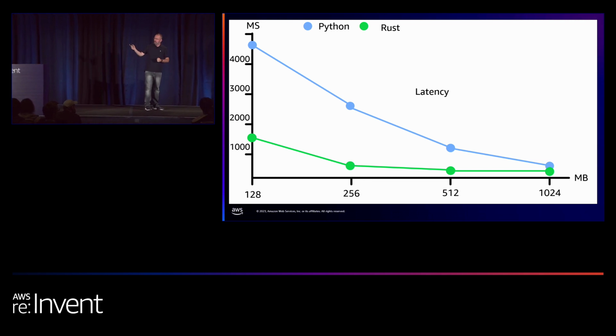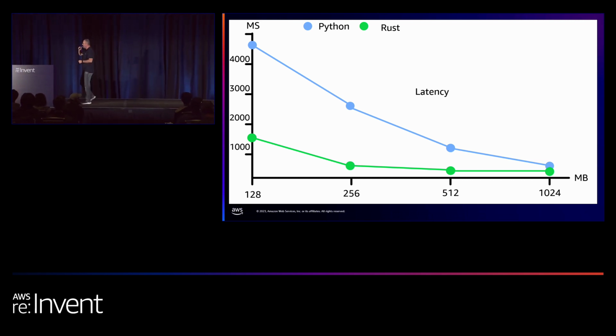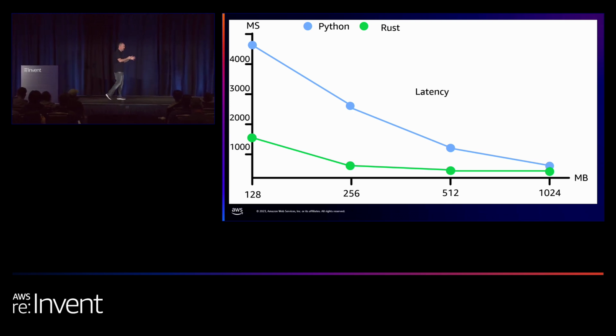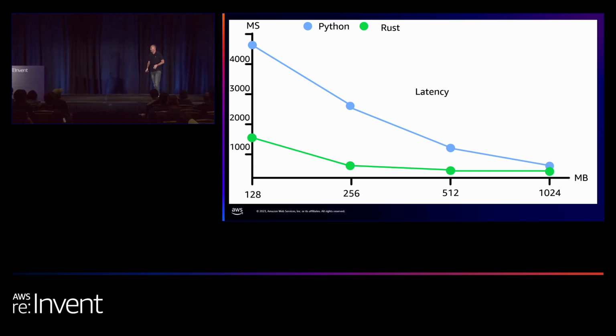First of all, the x-axis here contains the amount of memory for the Lambda. Remember, more memory means more CPU power, but it also means that you pay more money. And the y-axis contains the average latency of your Lambda. The blue line is Python, and the green line is Rust.